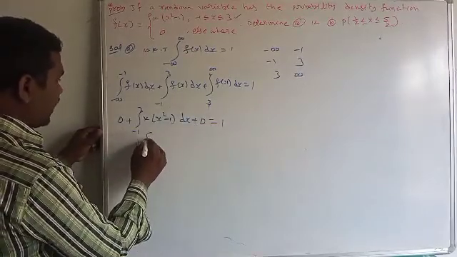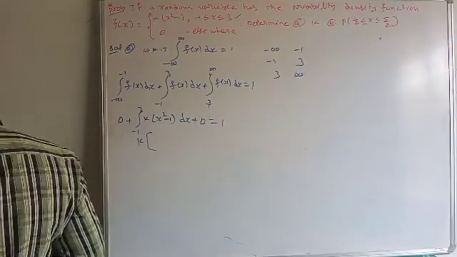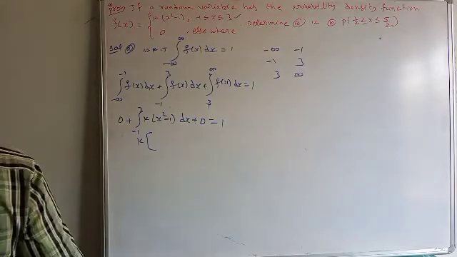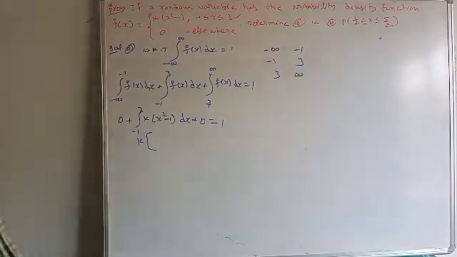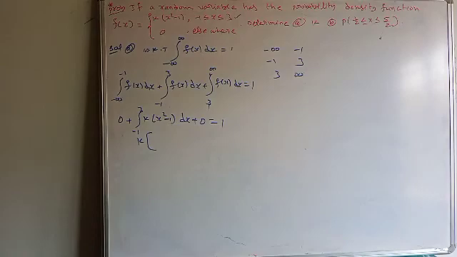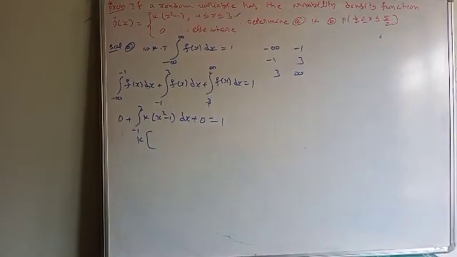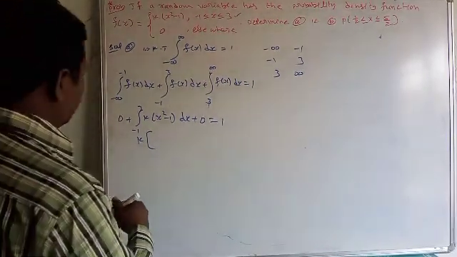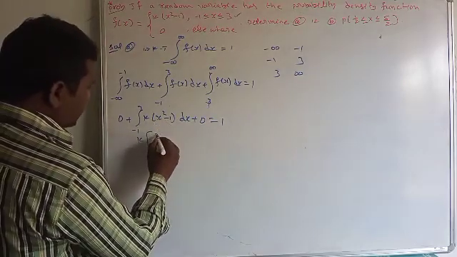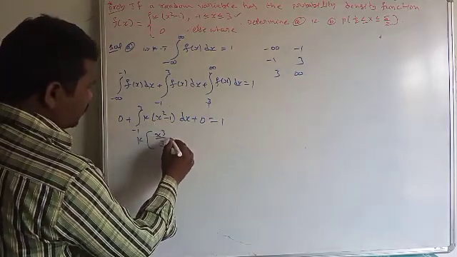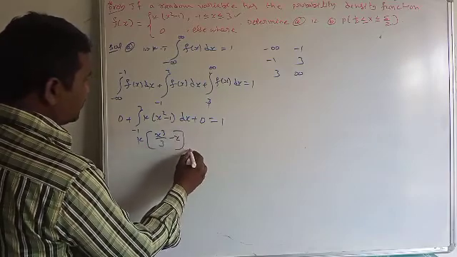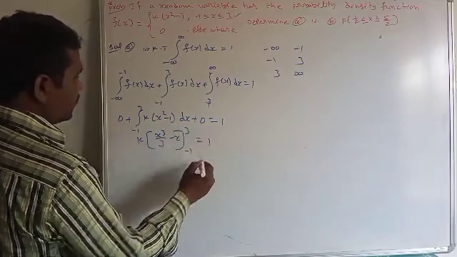Here k is constant. The integration of x square is x cube by 3, minus the integration of 1, which is x, with limits from minus 1 to 3, is equal to 1.